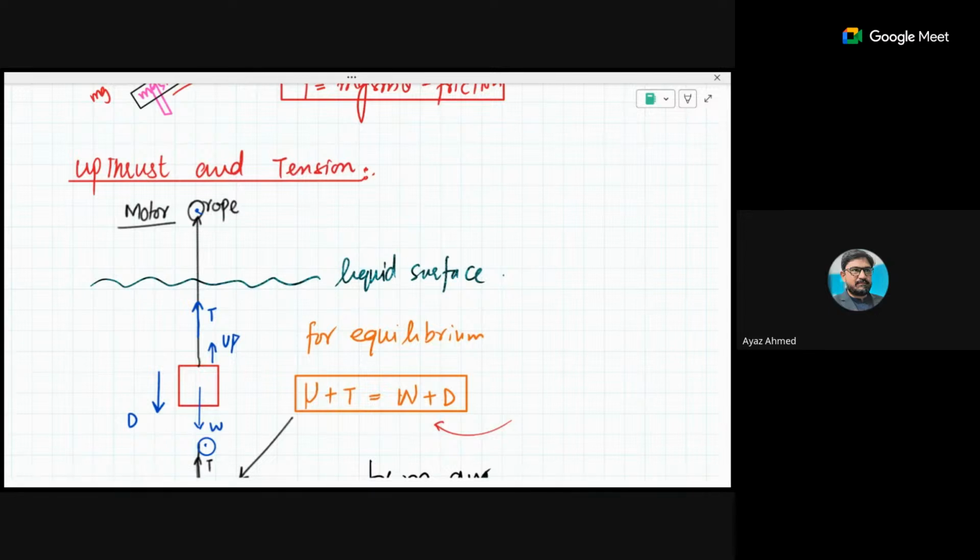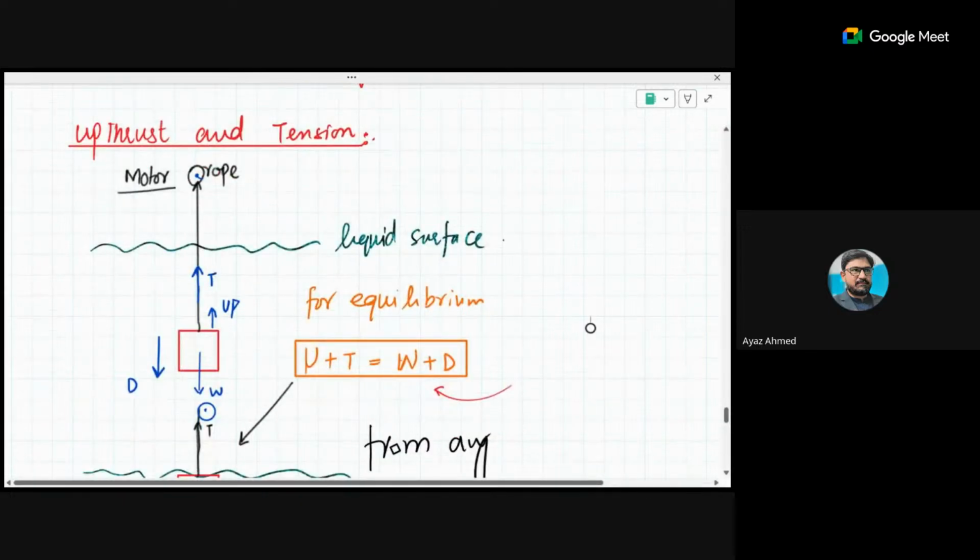For example, if you're lifting a block submerged in water, and that block has some weight w, and you are applying a constant upward force with the help of a motor, that will cause a tension in the rope, and there is an upward force, and then there is a drag in this. So I have applied all types of forces which are possible here. Do you agree that these forces will all be acting here?